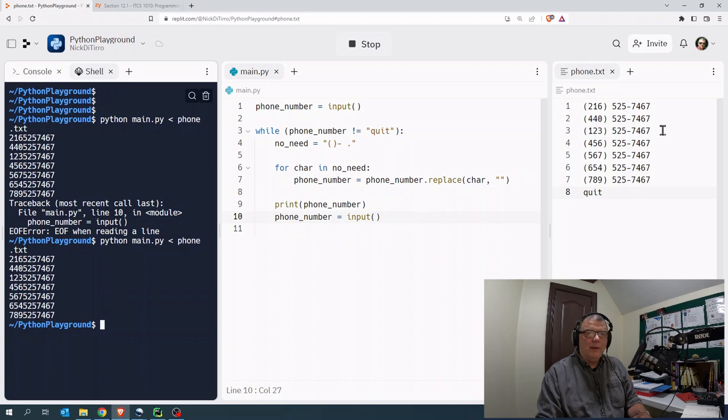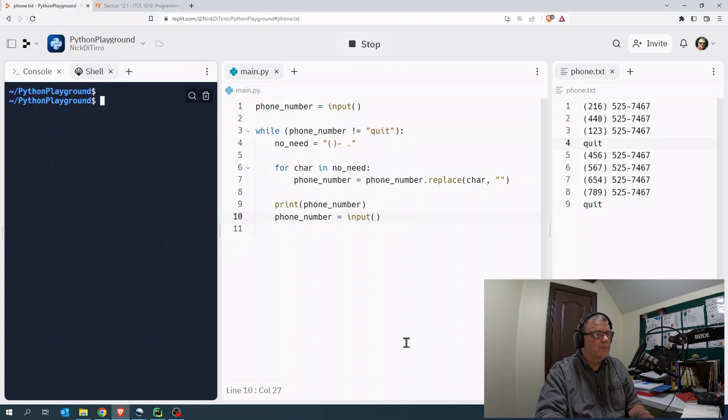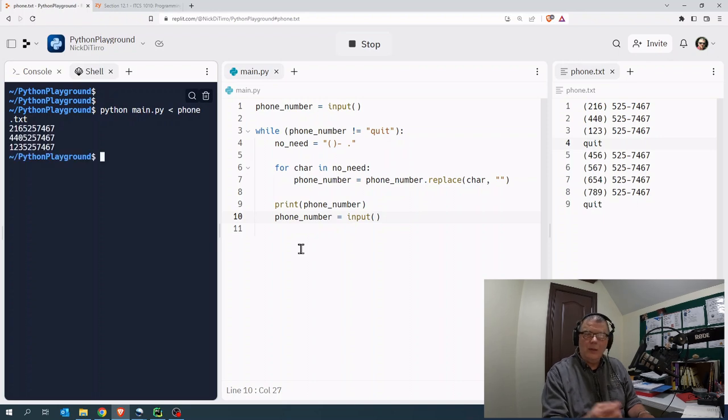What if I put the quit anywhere else in this file? Well, if I don't put the quit at the end of the file, let's run it. I put it after the third one. Let me clean this up, and let me run it again. It only did the 3. So the moment it hit that quit, it jumped out of the loop.